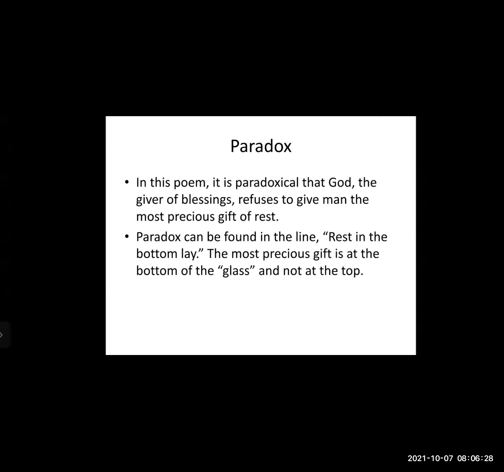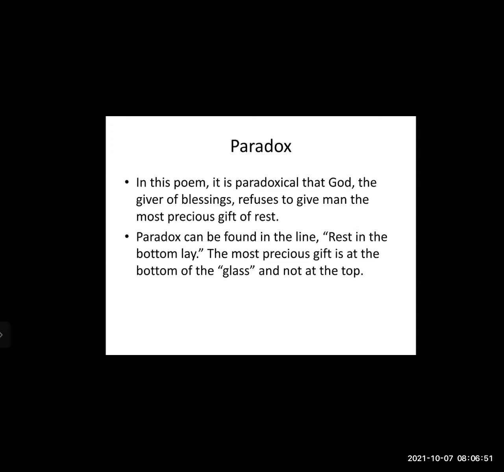In this poem, it is paradoxical that God, the giver of blessings, refuses to give man the most precious gift of rest. Paradox can be found in the line, "Rest in the bottom lay." Rest, the most precious gift, is at the bottom of the glass and not at the top of the glass. So that is the paradox here.